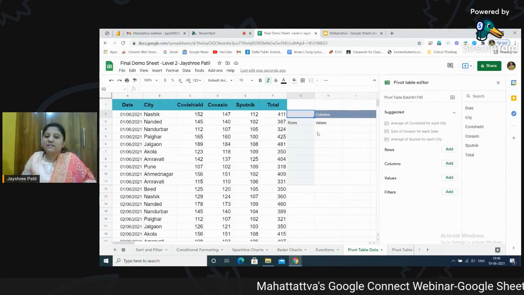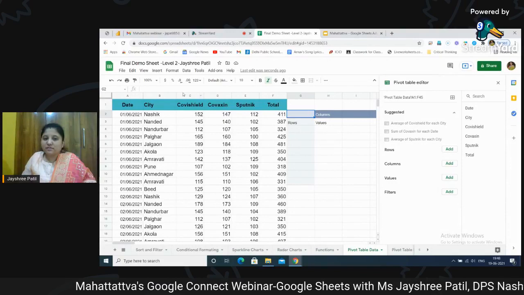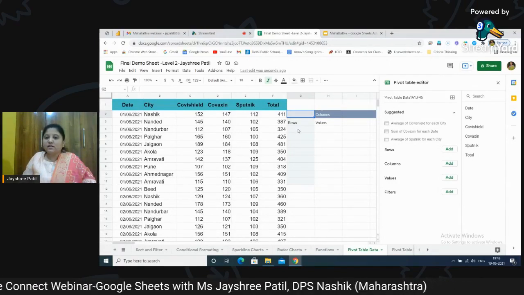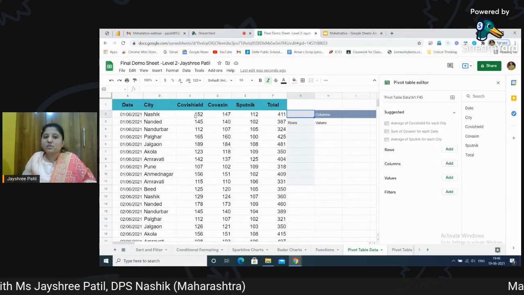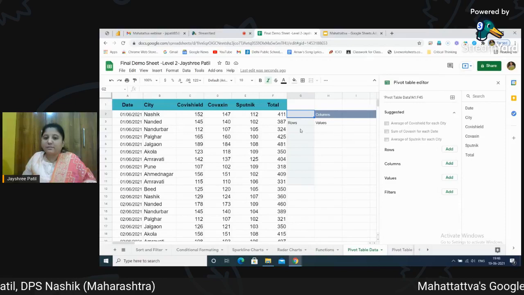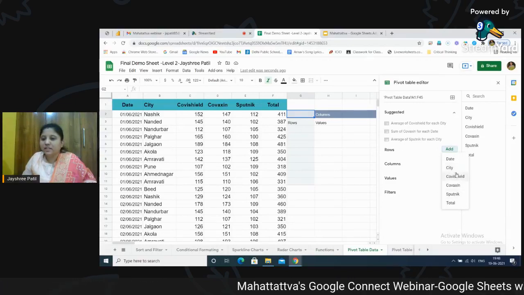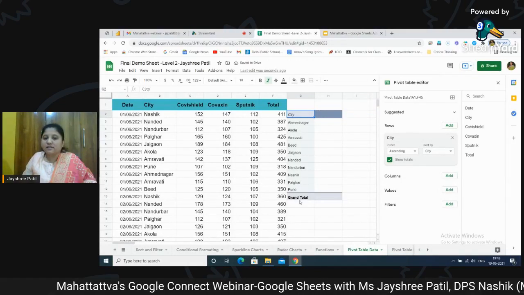So if you understand it well, in rows, I should be able to see different cities which are available. Just see over here, I'm just writing how much total vaccination of Covishield is done in entire Maharashtra. So I will just add a row. Here I am taking the name of the city. Okay, all the cities are available here.